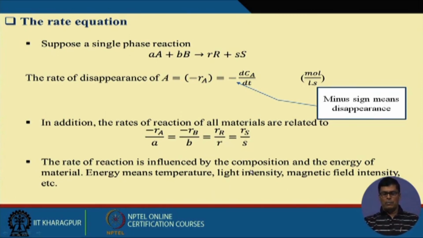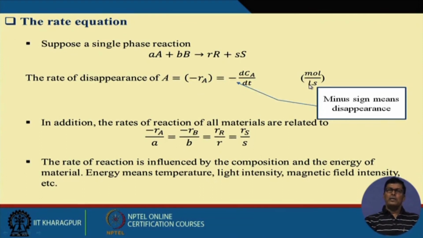Rate of reaction is influenced by the composition and the energy of the material. Energy means temperature, light intensity, magnetic field intensity, etc. Now I want to again point out that the unit is very important. CA is the concentration of A, usually expressed as moles per unit volume, moles per liter.